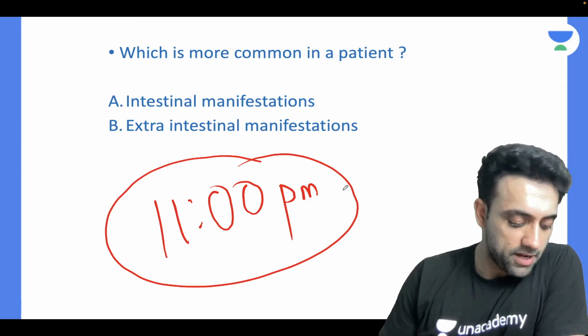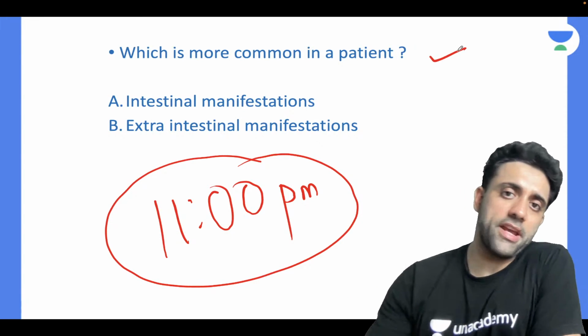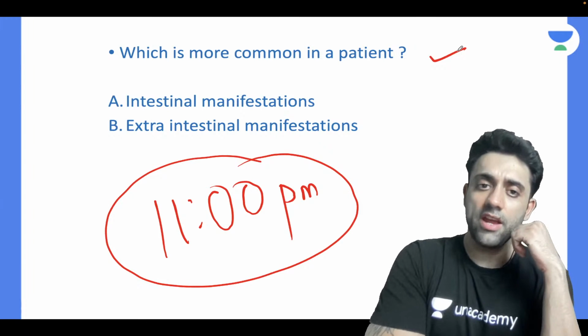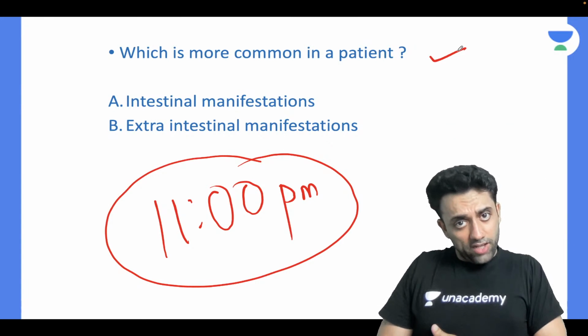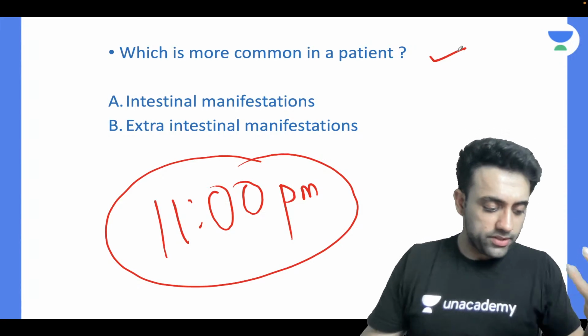Let's see. Hanji, बार जाना. Hanji, very good, Dr. Yashraj. Which is more common in a patient of celiac disease? Option number A or B. What do you think? Intestinal manifestations are more common, or extra intestinal manifestations are more common? What do you think? Tell me fast.